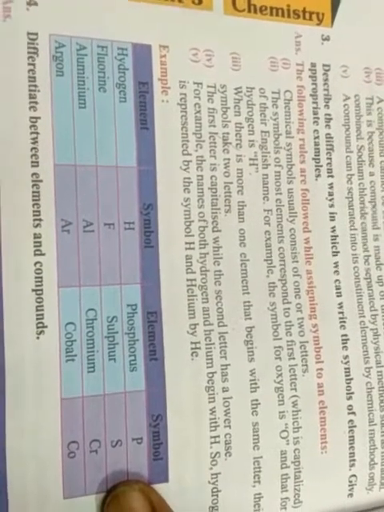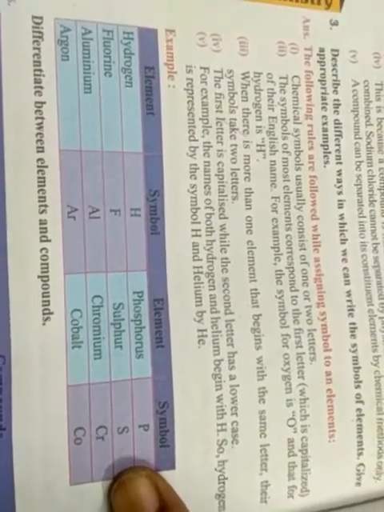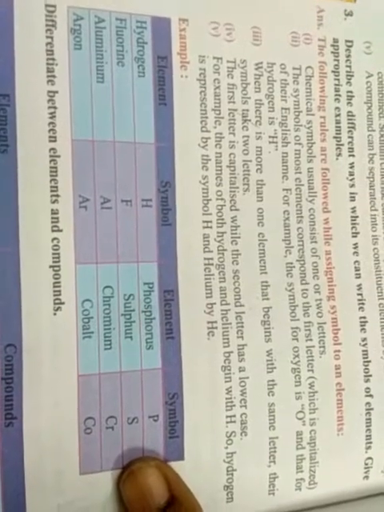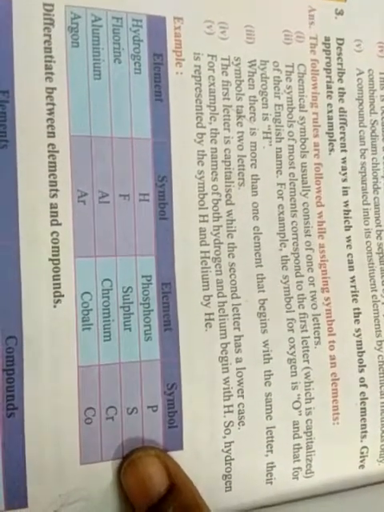For example, hydrogen H, fluorine F, aluminium Al, argon Ar, phosphorus P, sulfur S, chromium Cr, cobalt Co. Okay.